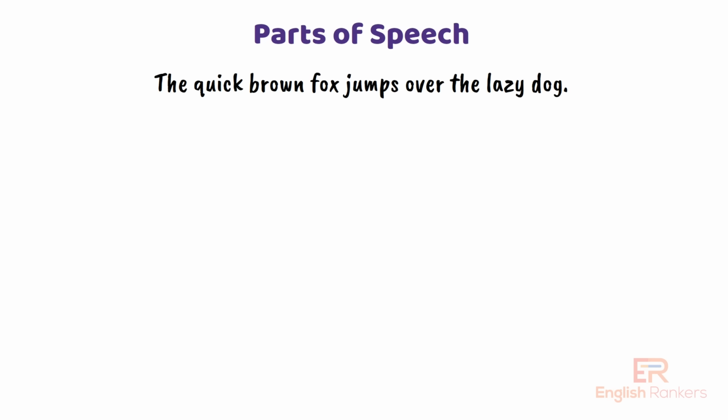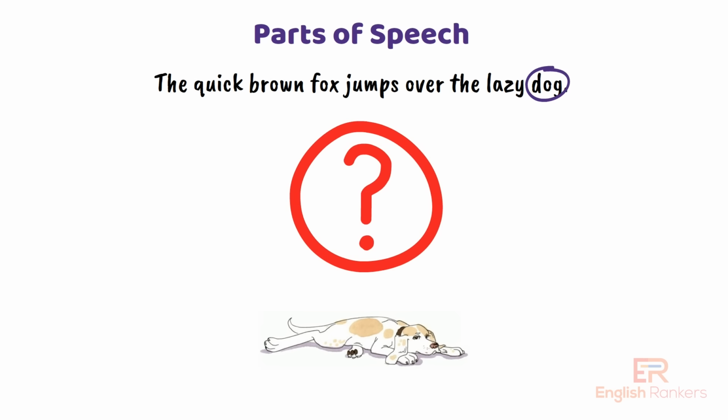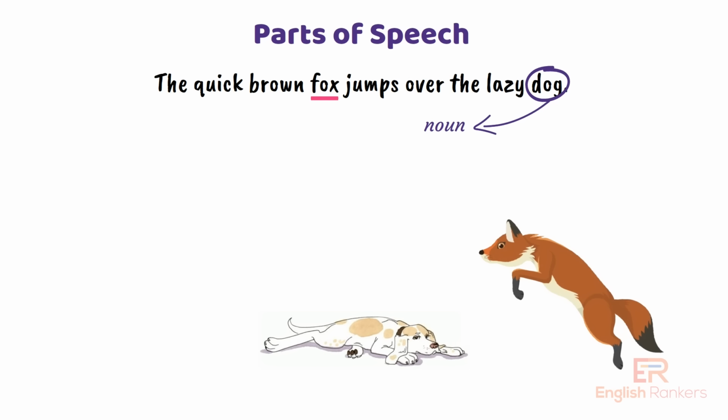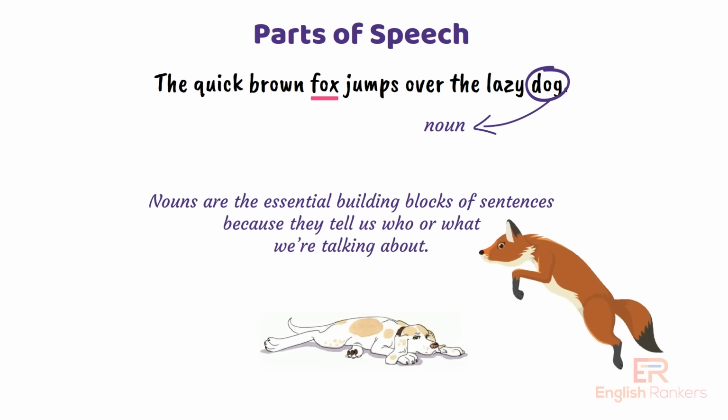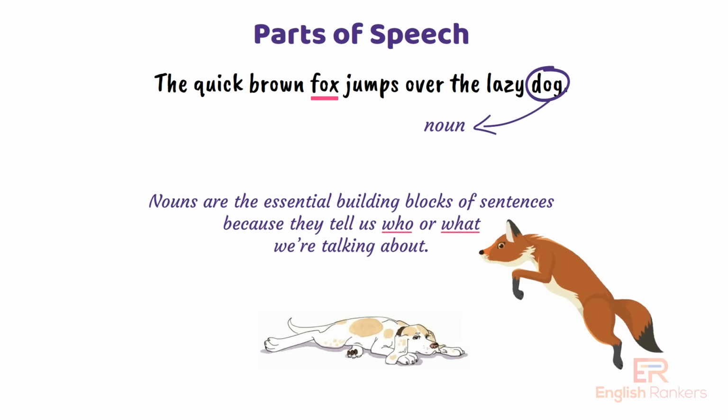Finally, we have the word dog. This one should be easy now. What part of speech is dog? Yes, dog is a noun because it names an animal, just like fox did earlier. Nouns are the essential building blocks of sentences because they tell us who or what we are talking about. Every word in our sentence plays a unique role, and now you know how to identify them. Knowing the parts of speech helps you become a stronger writer and communicator because you understand how words work together.